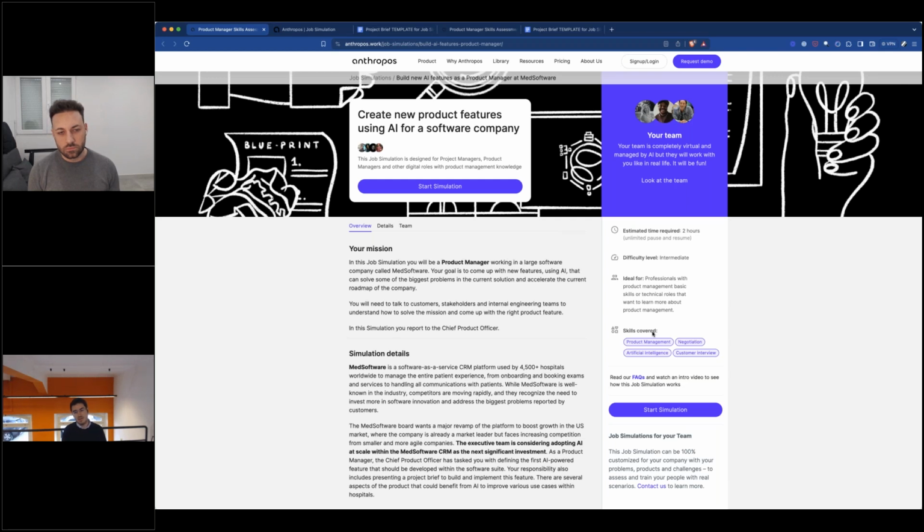But then we're also adding everything that is related to digital. Digital marketing is a big area where we do have a few scenarios that we are building. And then toward the end of the year, we're probably going to publish a lot more about sales and marketing and every role that is not strictly technology related, but is still important. A lot of these simulations at the end of the day want to test not just the soft part, but also the tech skills. So of course, we're prioritizing the ones where there is a lot of demand, where our customers are demanding more job simulations in the library.